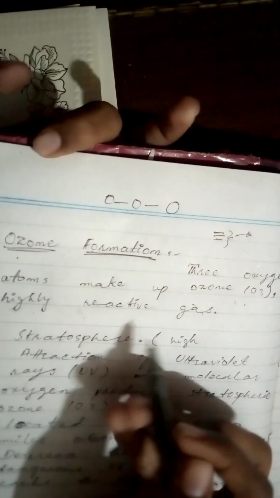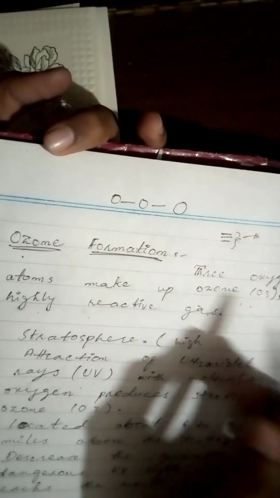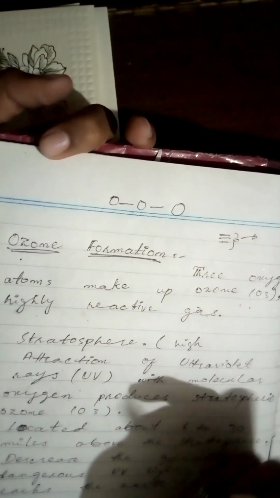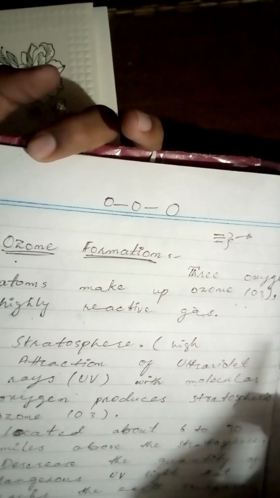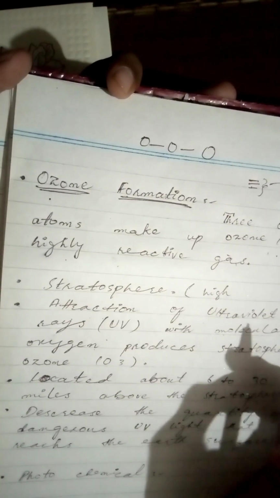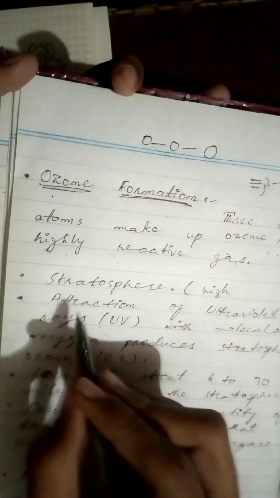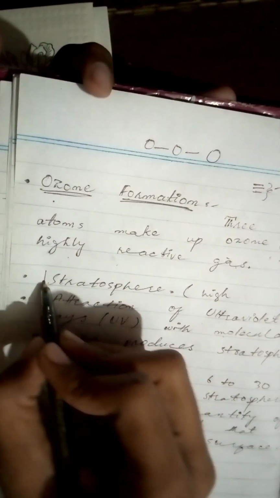First of all, what is ozone formation? Three oxygen atoms make up ozone, a highly reactive gas. The ozone layer is a highly reactive gas that is high above the earth's surface, in the upper atmosphere of the earth called the stratosphere. The ozone layer is in the stratosphere and it is made of three oxygen atoms, like the O2 we are having, so O3 makes the ozone layer.